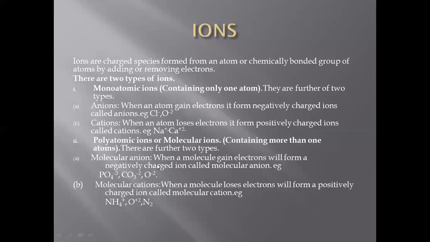So definitely, I told you, when atoms combine together, they form a molecule, and when a molecule gains electrons, it will have negative charge, and when a molecule loses electrons, it will form a positively charged ion called cation. And in this case, when an atom gains electrons, it will form a negatively charged ion, and when an atom loses electrons, it will form a positively charged ion called cation.